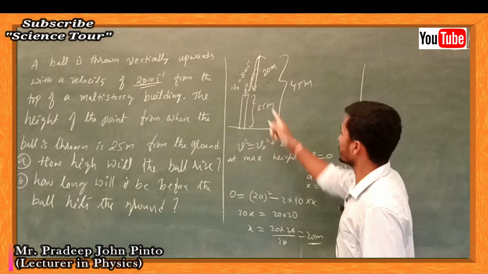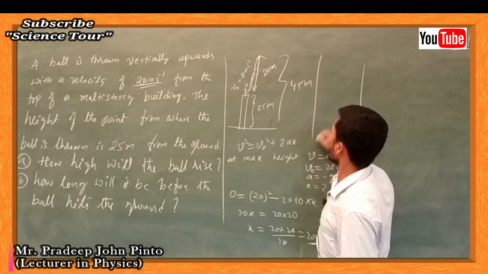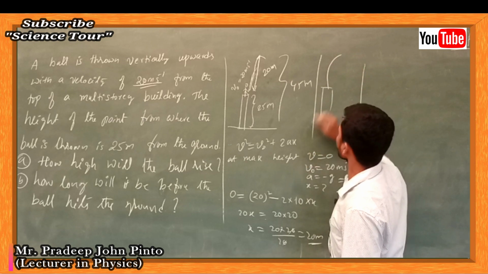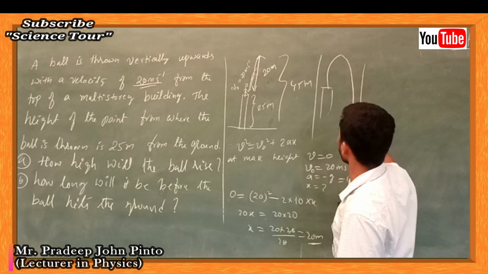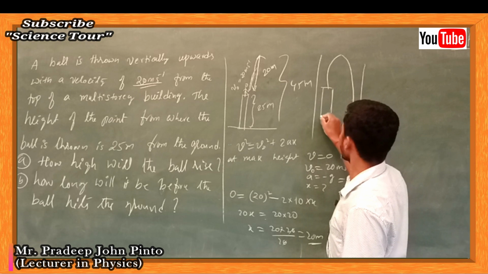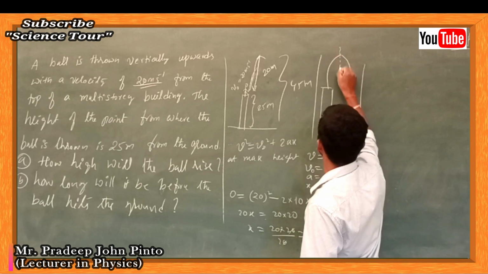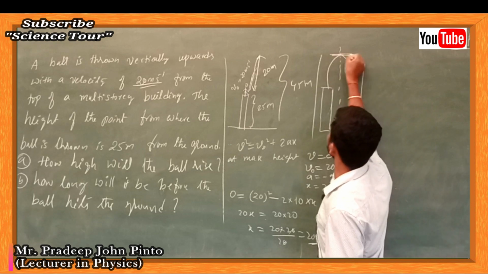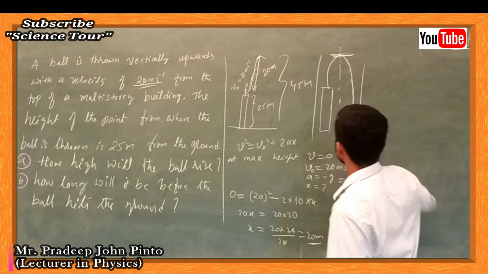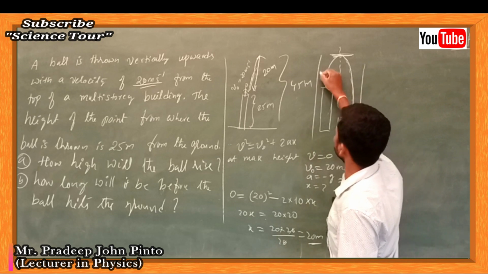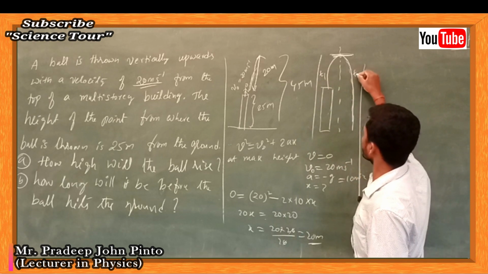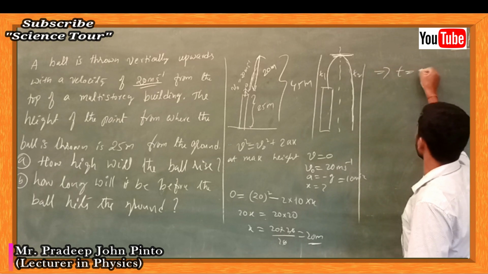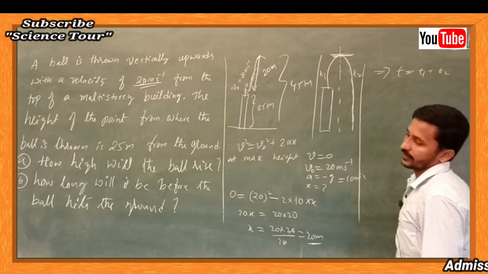I will divide this problem into two parts. One is the time taken to reach the highest point, and another one is the time taken to come back to the ground. What is this time? That I will call t1. What is this time? That I will call t2. So what I have to find out is T equal to t1 plus t2.